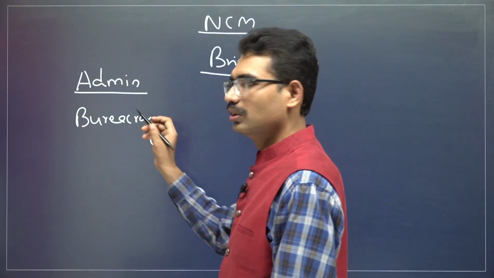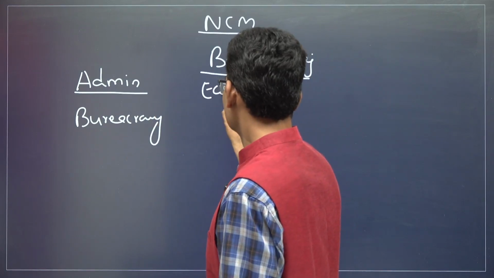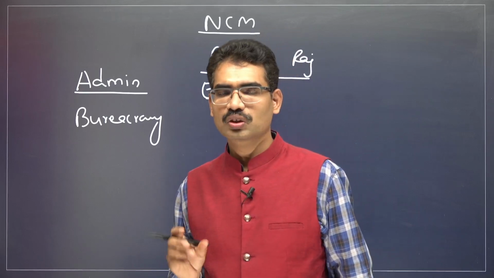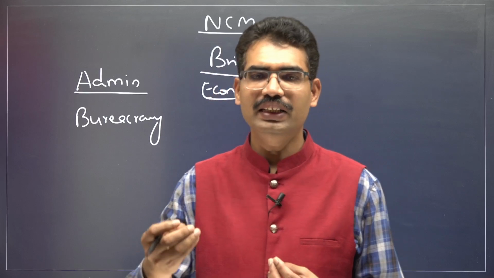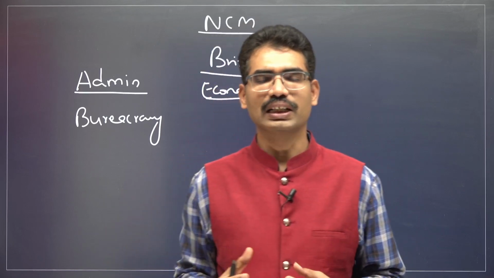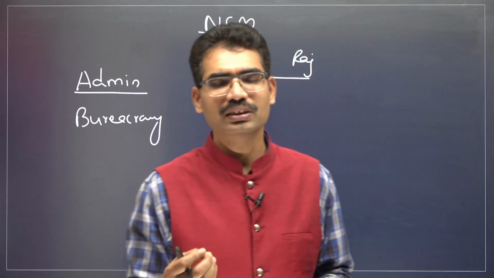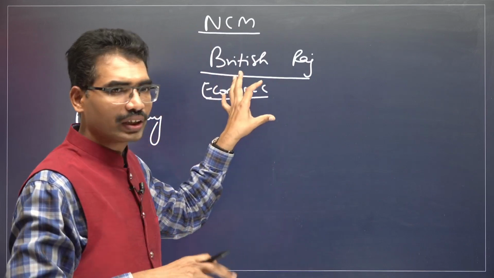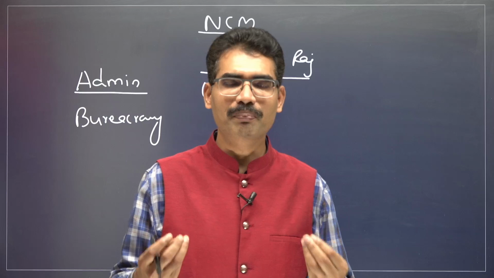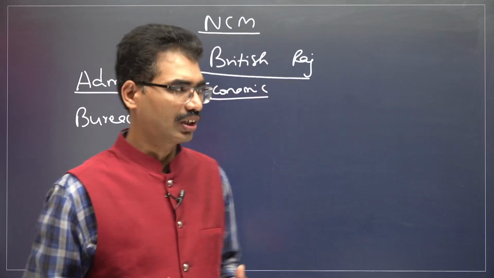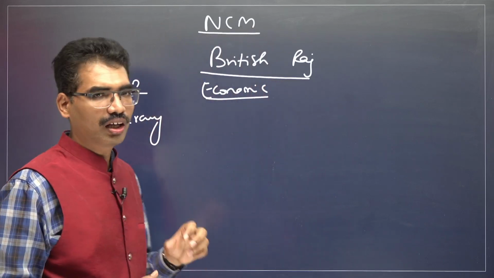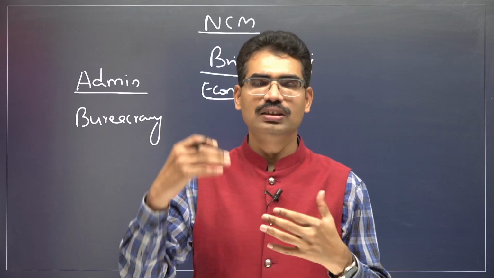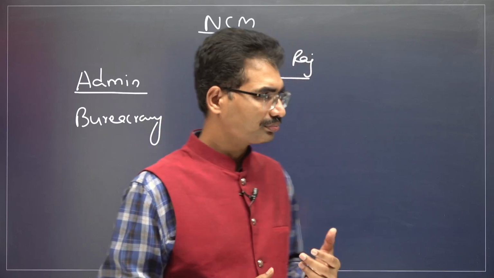Now, economic exploitation: they exploited India through their economic policies. India was made one of the poorest regions in the world. Indian handicrafts were broken. Deindustrialization has taken place. So gradually, Indians did not have the money power to fight the British Raj. The bureaucracy was also directly controlled by the British officials or Britain, London.